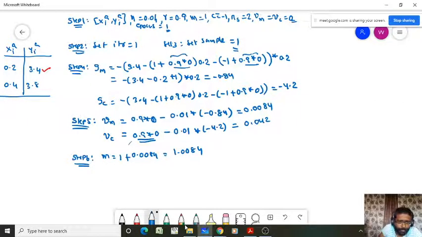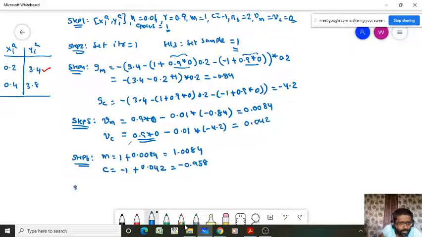Similarly, update the C value. So C equals C plus Vc, that is minus 1 plus 0.042, that's equal to minus 0.958. These are the M and C values.